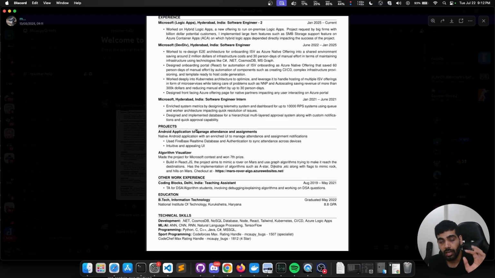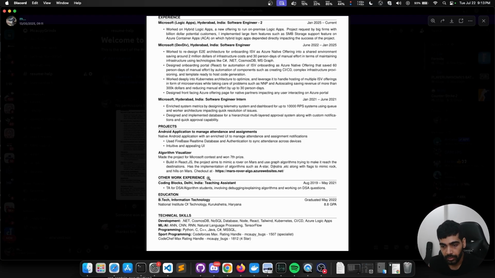Now the project section. I have like 12 to 14 projects. I selected 2 of them and added them here. I give the URL as well. This was an Android application. This was not deployed, so I could not give a URL over here. But if you have an Android application, make sure you at least add some pictures and a README and all of that, because the interviewer might want to know how your project looks.